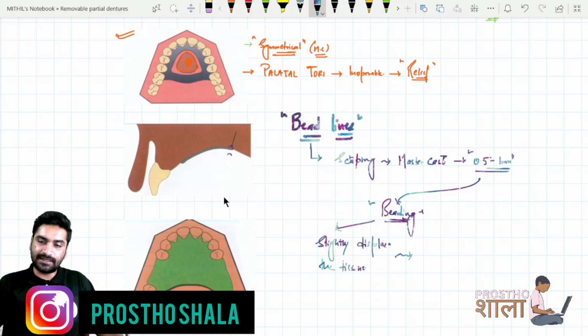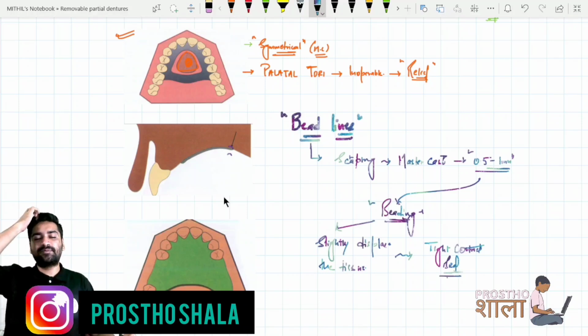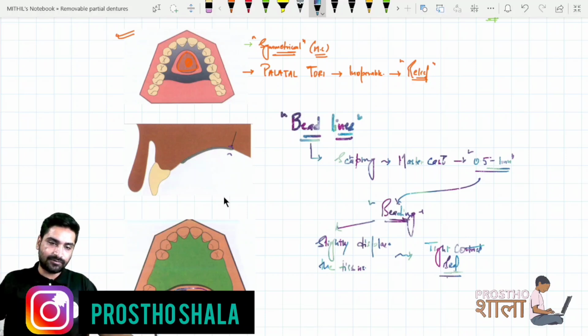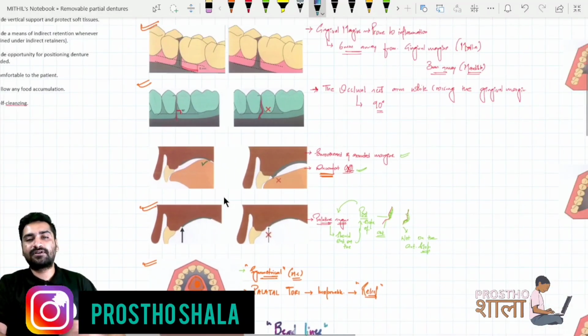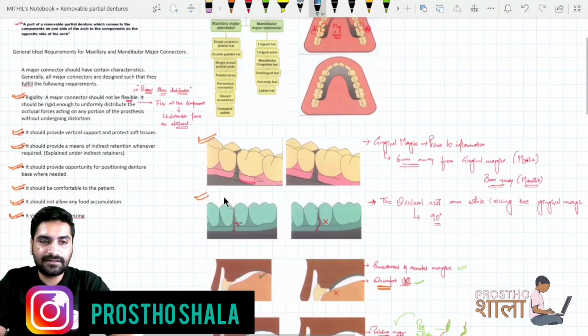Apart from that, it will also maintain a tight contact or seal. That peripheral seal will be maintained properly. See, like this, a beading will be present in the posterior border. So this is one more last consideration or requirement which is important for the major connectors, right?